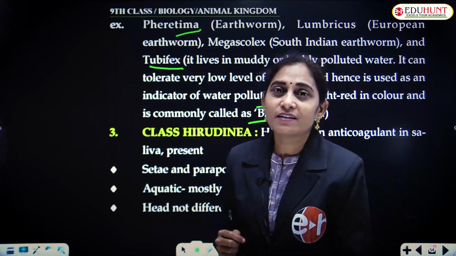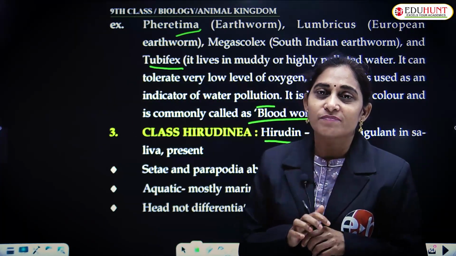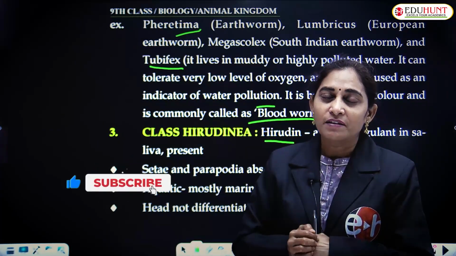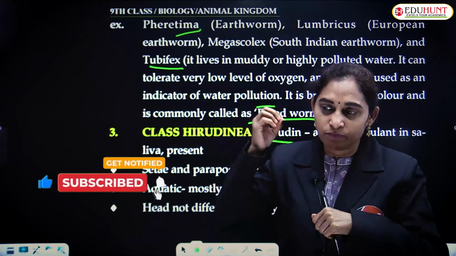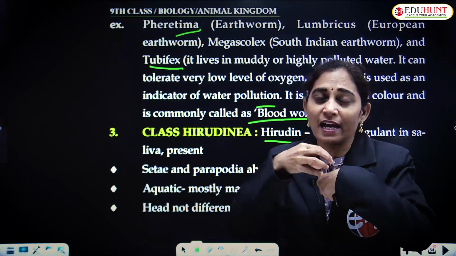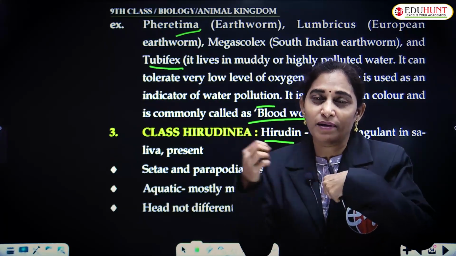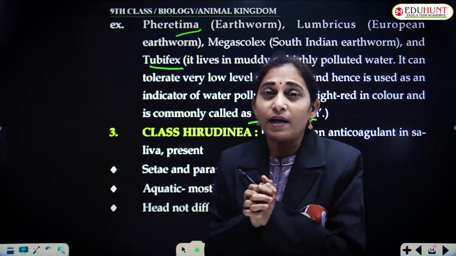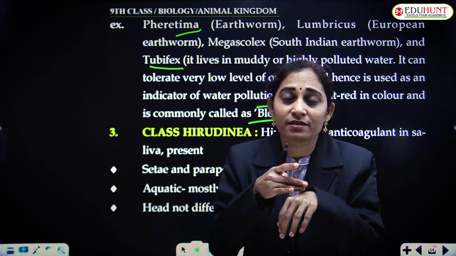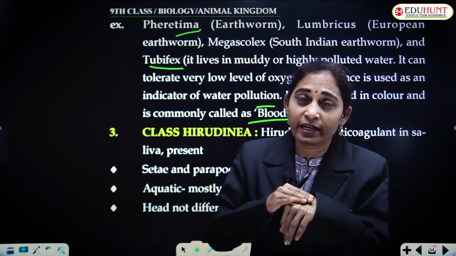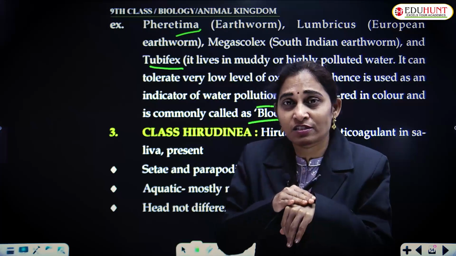Leeches are sucking animals, worms. These are sucking worms. They suck the blood with the help of suckers present on the mouth. They attach to the skin and suck the blood, human blood. So we have an adaptation that if something happens, if some wound is there on the skin, on the body, our blood system